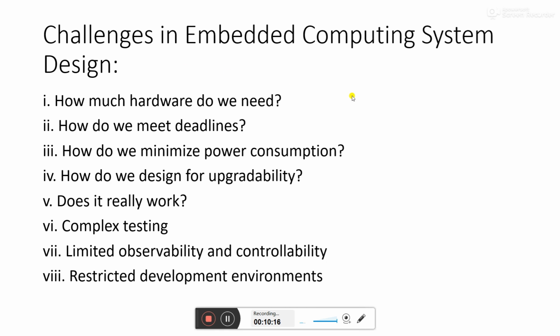There are also some challenges in embedded system design: how much hardware do we need to use, how do we meet the deadline, how do we minimize power consumption, how do we design for upgradability, and does it really work? Complex testing, limited observability and controllability, and a restricted development environment. All these things are the challenges for embedded computing system design.